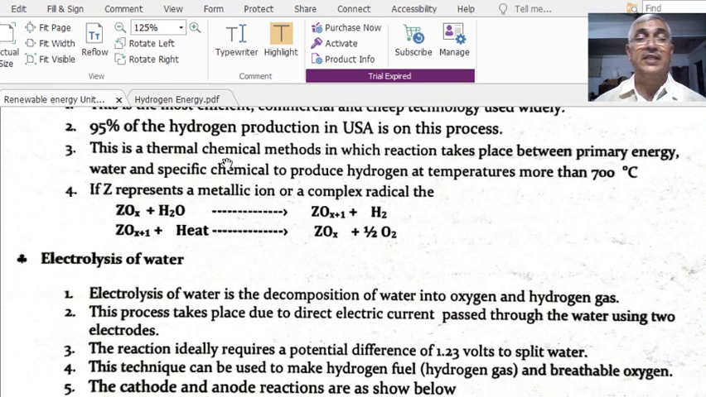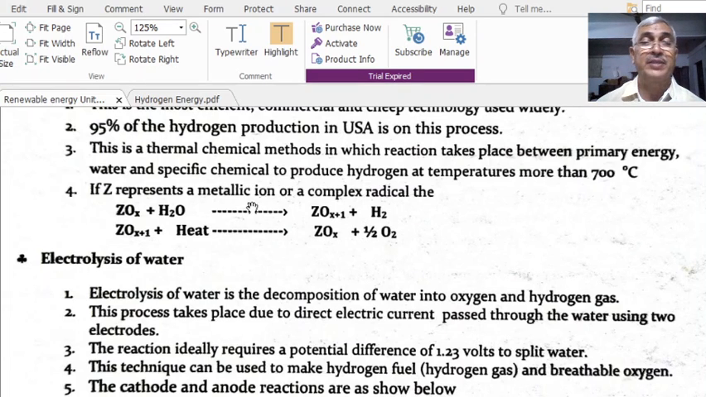This is the thermochemical method, in which a reaction takes place between a primary energy source, that is heat energy, water and a specific chemical to produce hydrogen at temperatures of more than 700 degrees centigrade. At this temperature, some specific chemical and water combine together to give hydrogen.